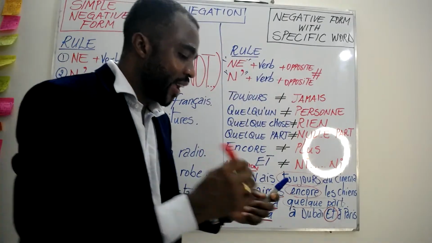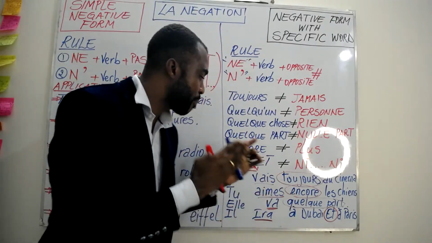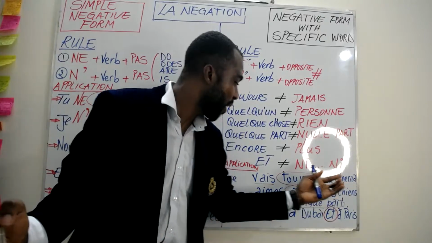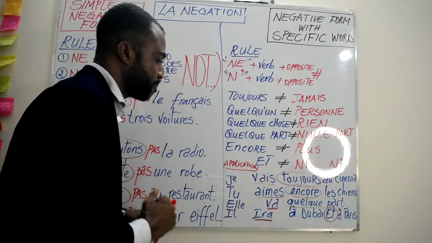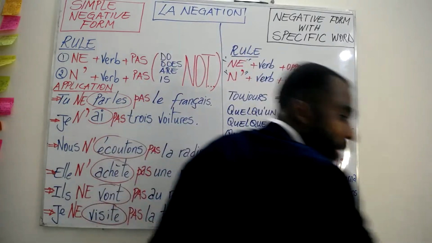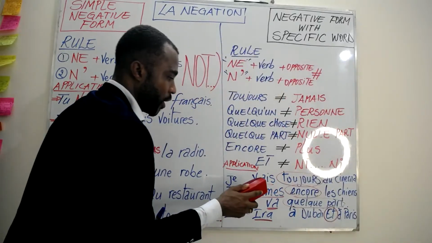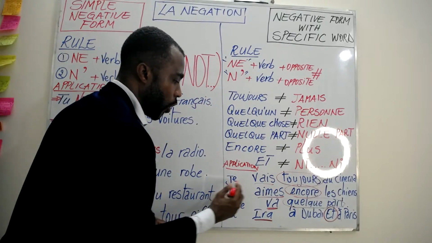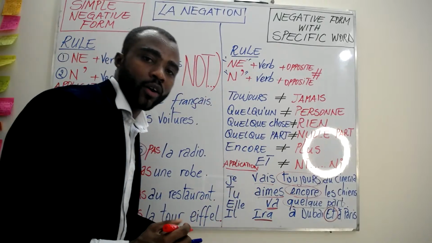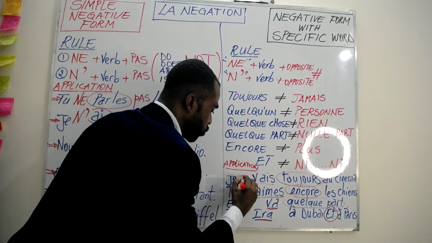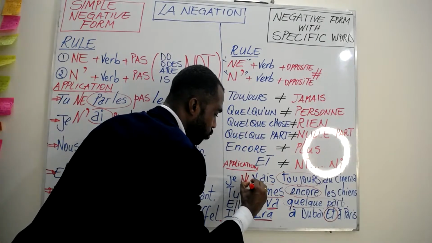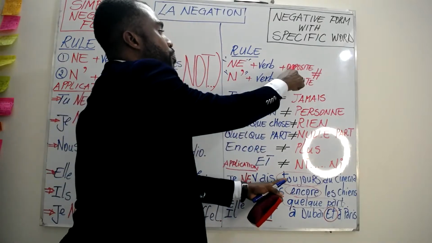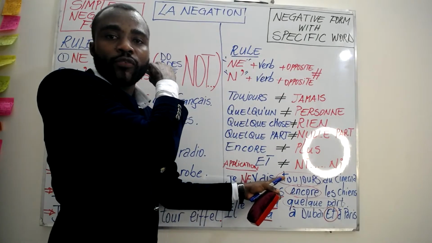Perfect. If we could easily identify the specific words and the verbs, we can also easily make the negative form. So let's start. Toujours in the negative form: first of all, je, our verb vais starts with a consonant, V, so we need to apply the first rule. Je ne vais, and here we are going to use pas, as we did for the first one.